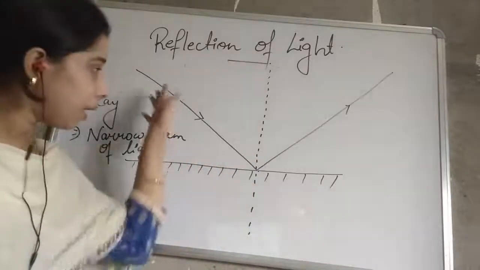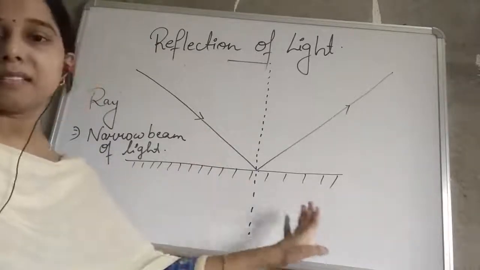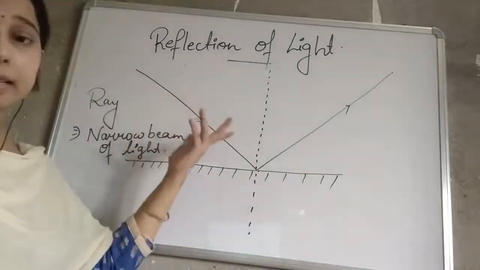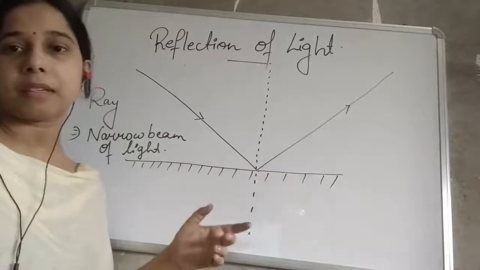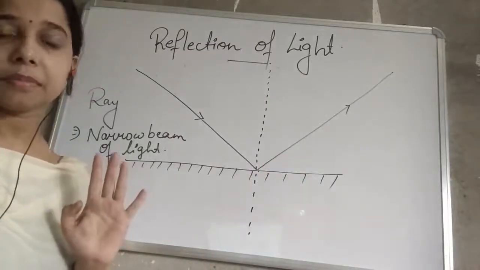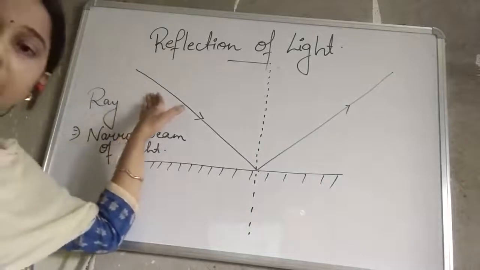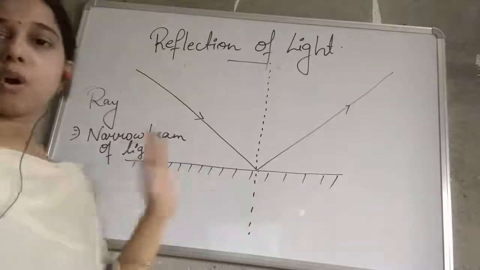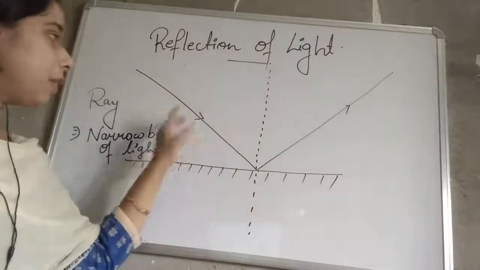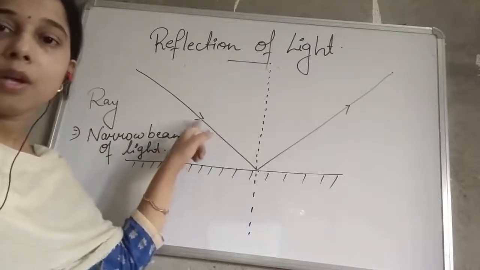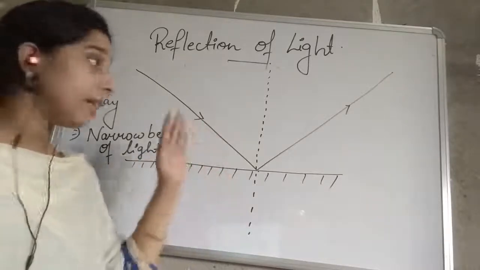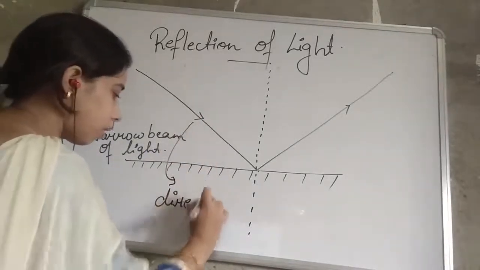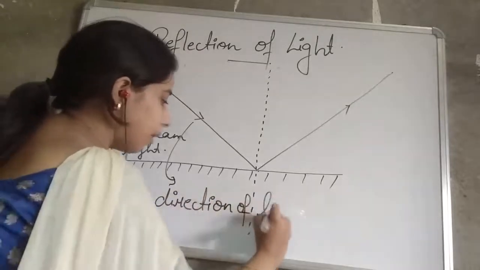Although there are other rays which fall on the shining surface of the object, to understand the concept of the incident ray and the reflected ray, we have taken only one ray here. A beam of light which is falling on the object is the ray. The property of the ray is that it has an arrow, and this arrow determines the direction of light.